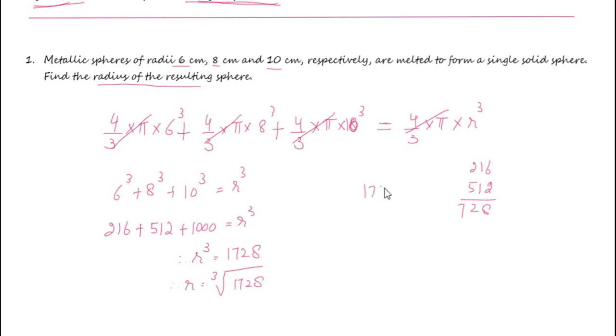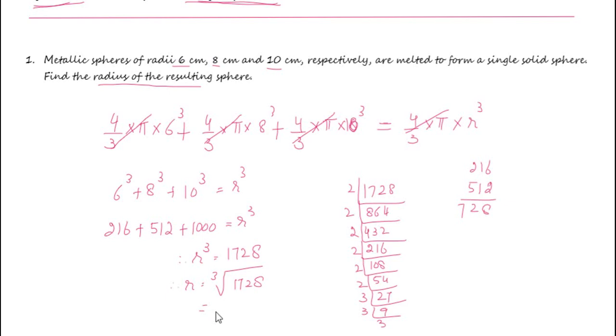Let us factorize. 1728 divided by 2 is 864, divided by 2 is 432, divided by 2 is 216, divided by 2 is 108, divided by 2 is 54, again divided by 2 is 27, divided by 3 is 9, divided by 3 is 3.